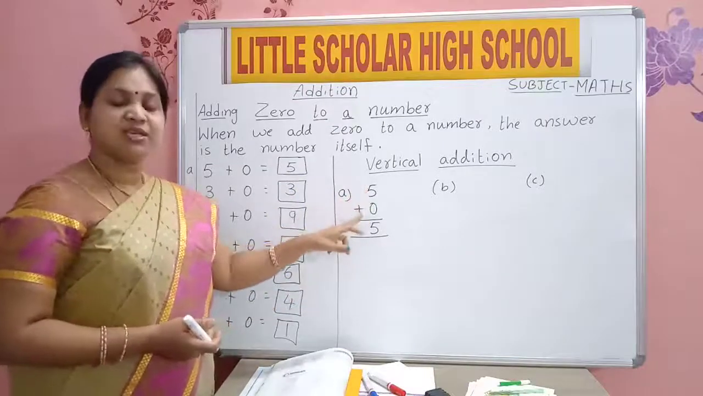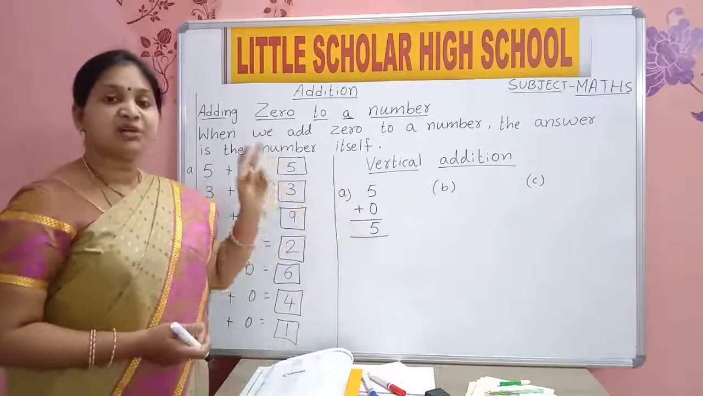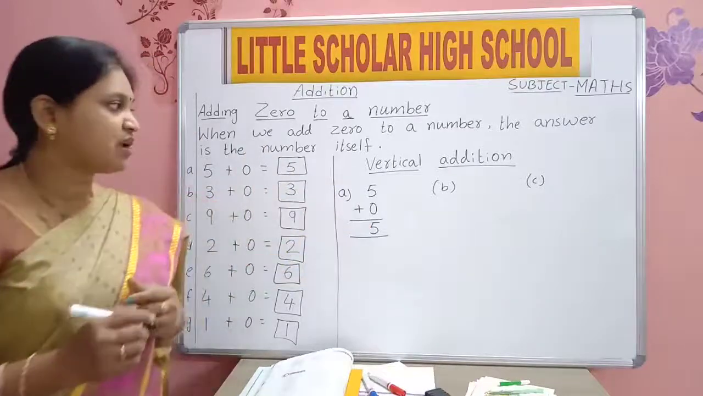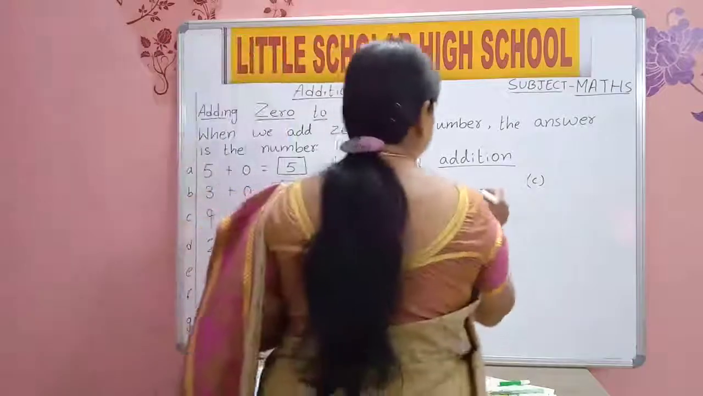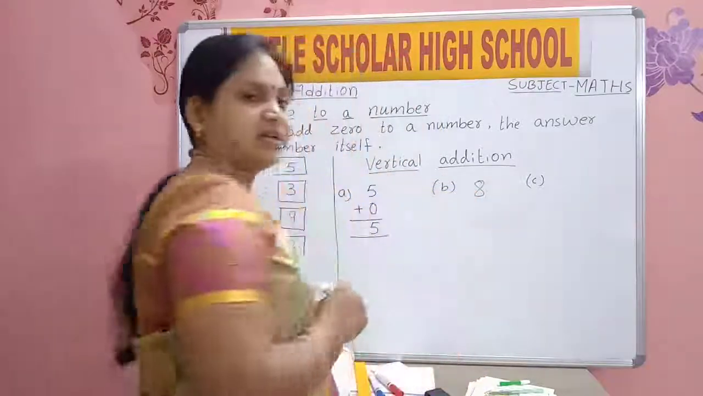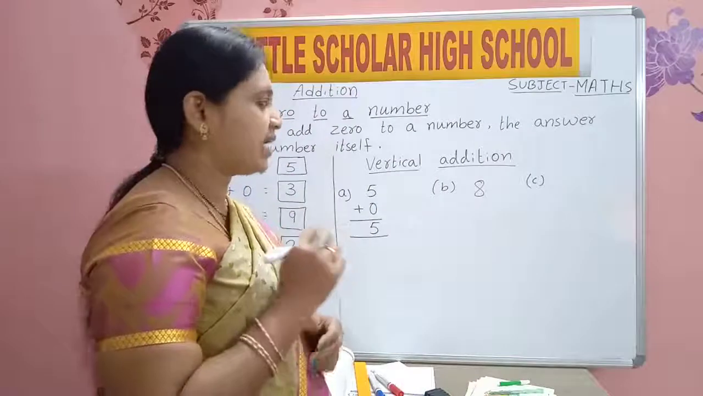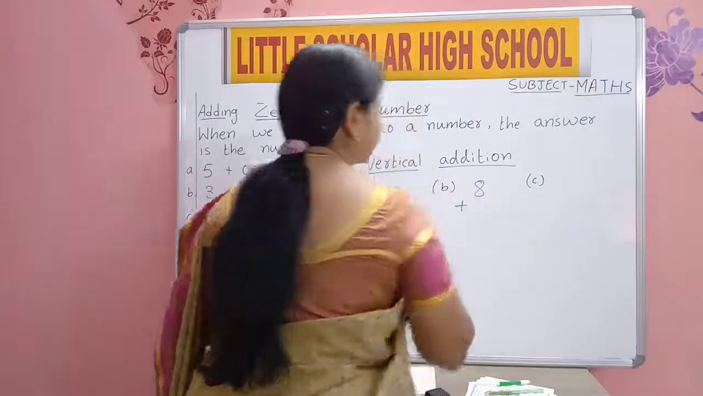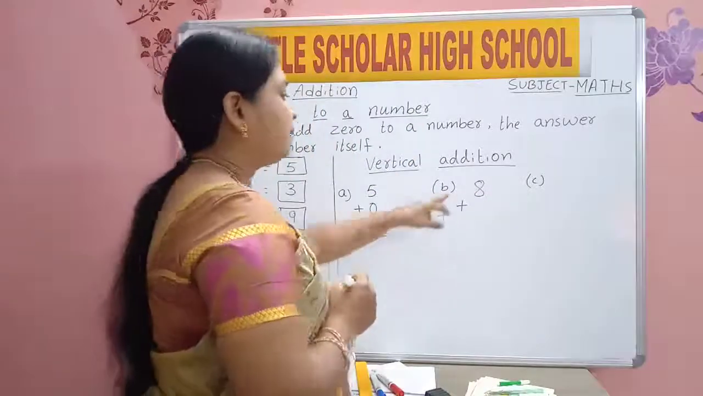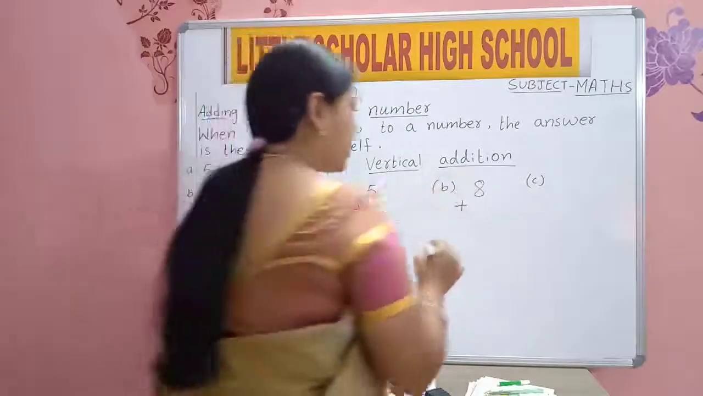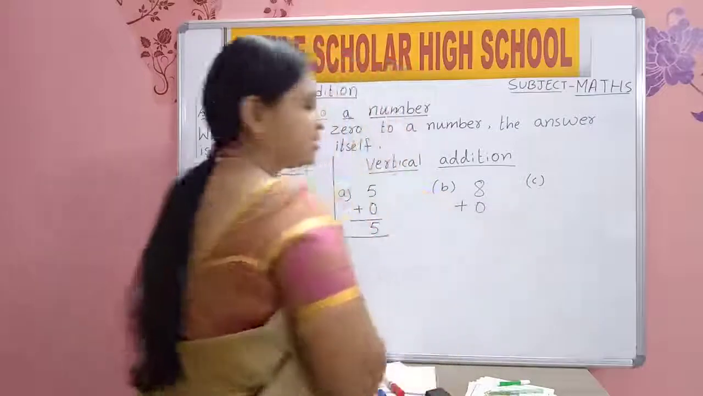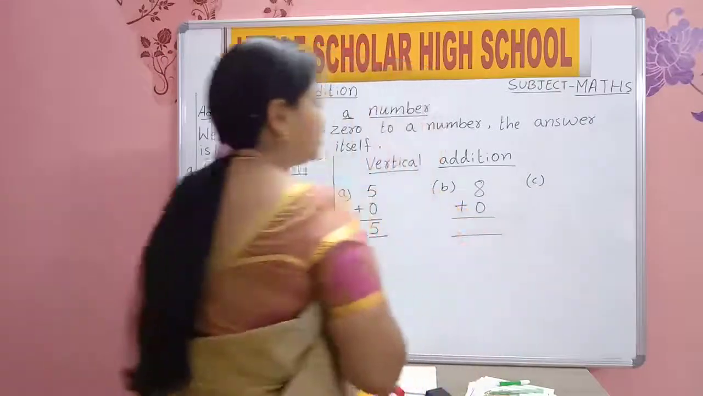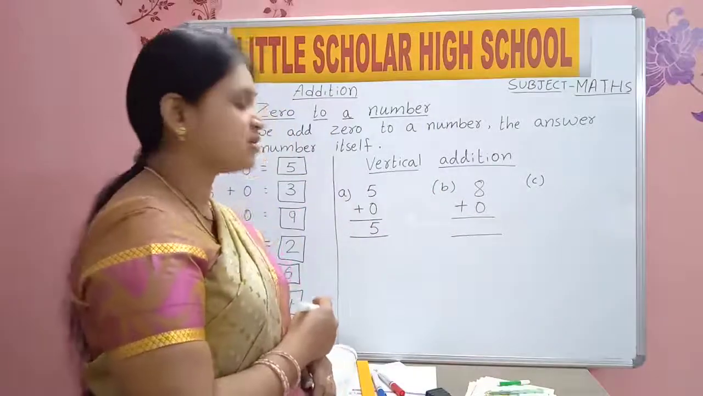5 plus 0 is equal to 5. Whenever you add 0 to any number, you will get the same number. Next one you should be able to answer now. Which number is this? Number 8. Plus sign. Below 8, exactly below 8, you will put 0. You will write 0. Then you will draw two lines on the lines.